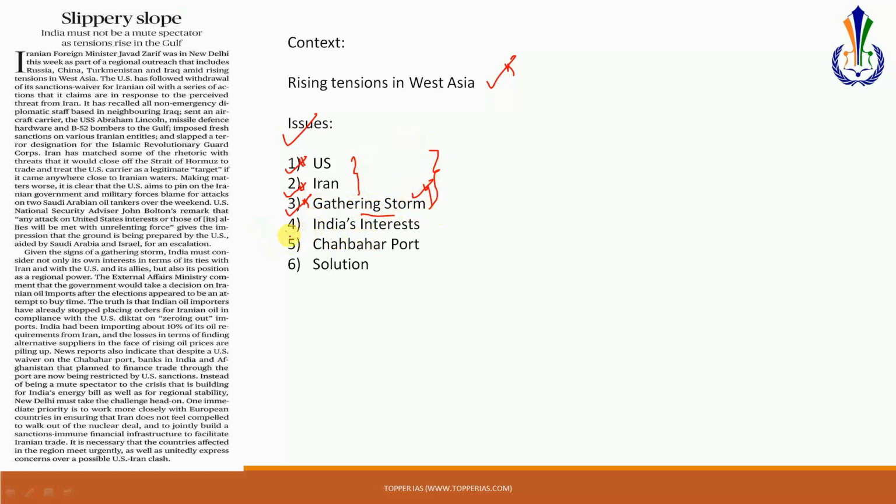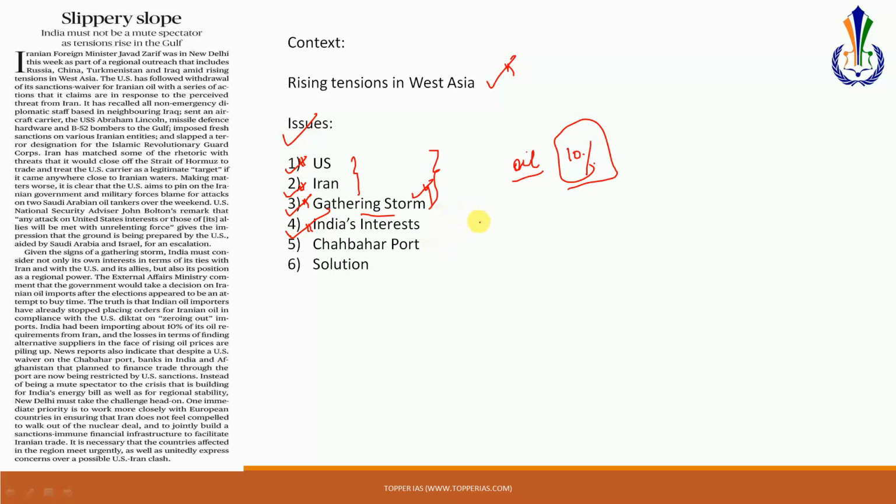Next, what is important is with regard to India's interest. India's interests are vis-a-vis oil imports from Iran. India has always had traditionally good relations with Iran. 10% of India's oil is coming from Iran. All of this we have discussed. There is importance vis-a-vis the Shah Bahar port. Iran is a strategic partner for India in the context of India's interest in Afghanistan also. So therefore Iran is important.